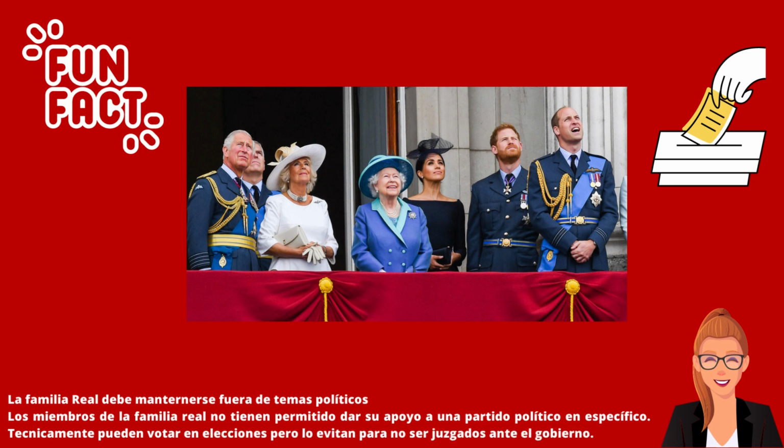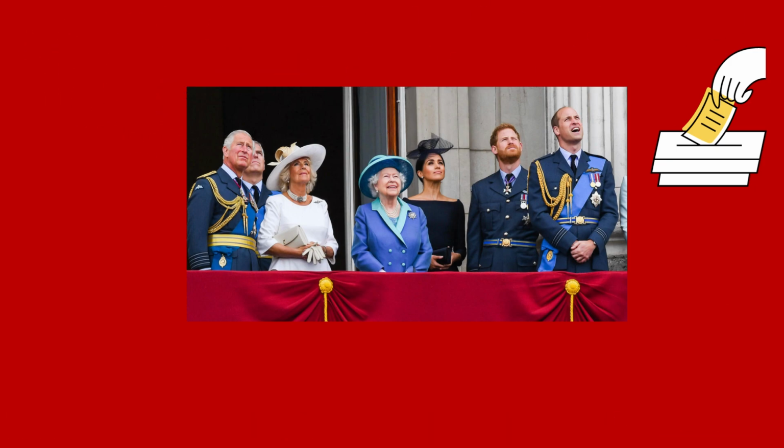The royal family must stay out of politics. Members of the royal family aren't allowed to say they support a particular political party. Although they can technically vote in elections, they stay away from voting so that they aren't seen to have a certain view of the government.